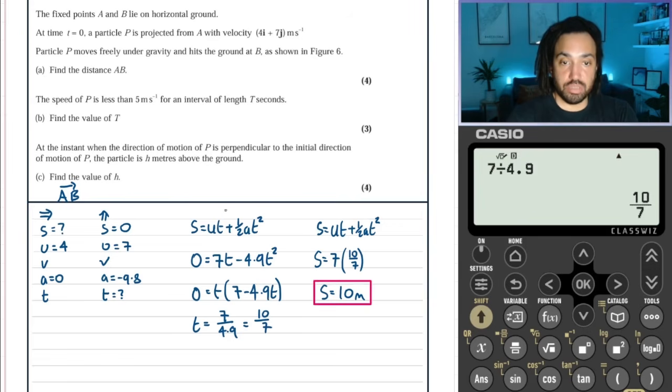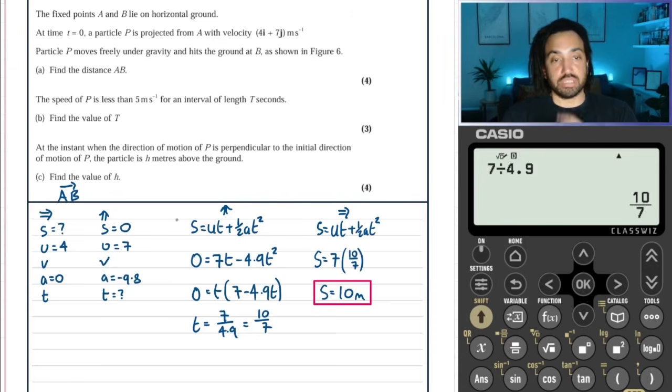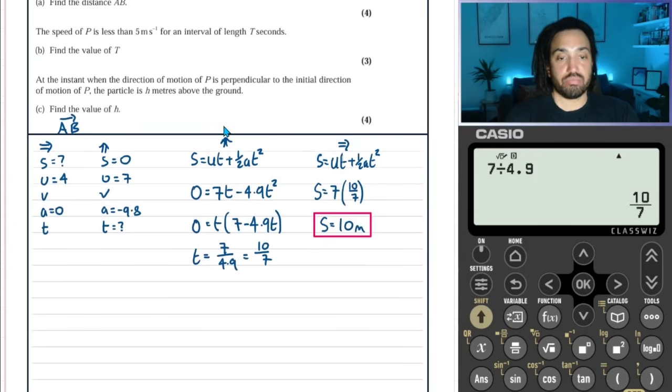Okay, so we use the vertical here, and then we use the horizontal here. Great. Now it says that the speed of p is less than 5 meters per second for an interval of length t seconds. Find the value of t. Okay.